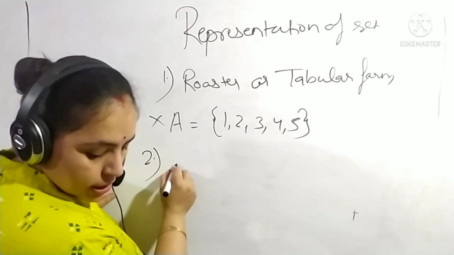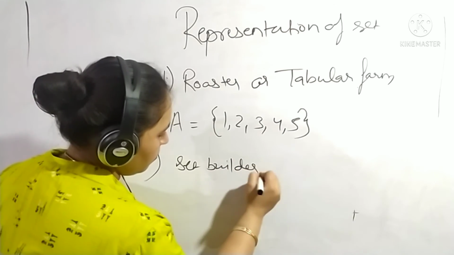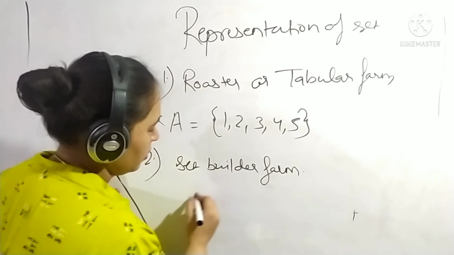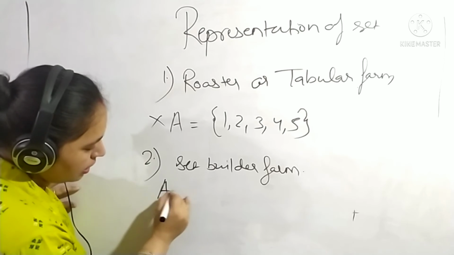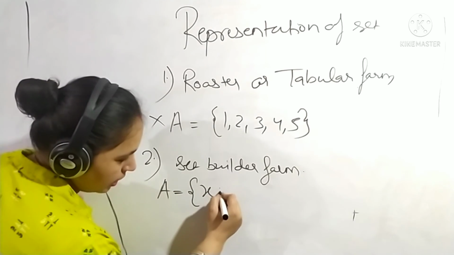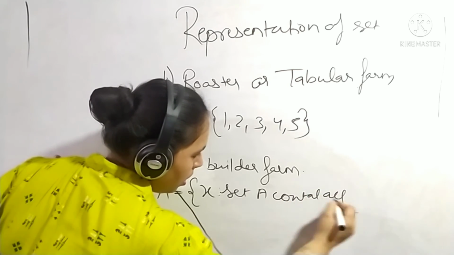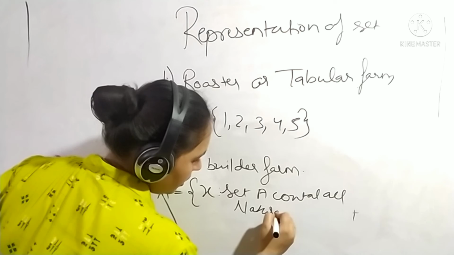We will use the second way, that is set builder form. This is also known as property form. That is, we write A equal to x colon, set A contains all natural numbers less than 10.